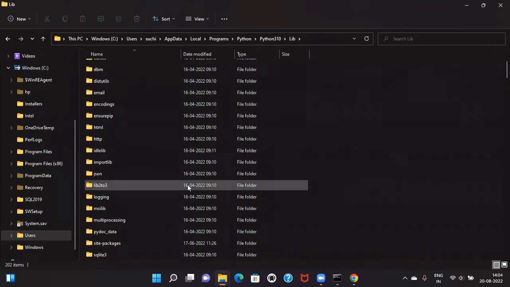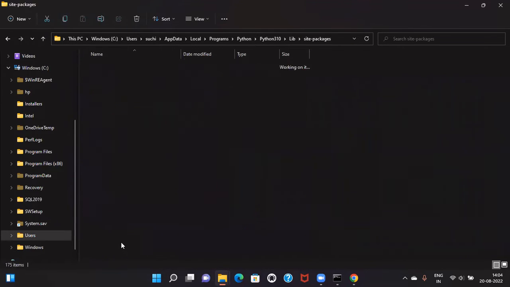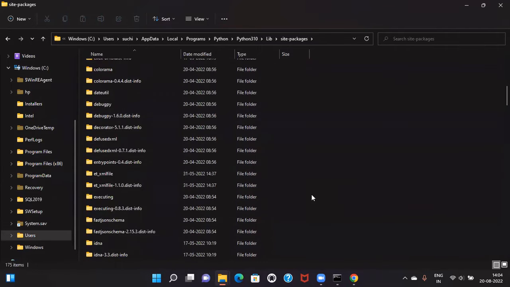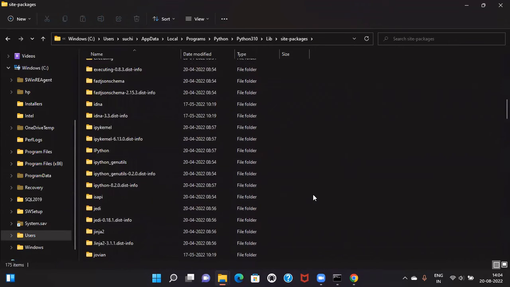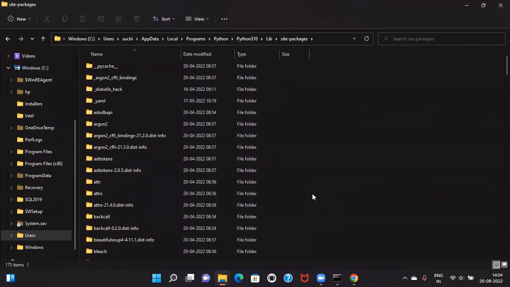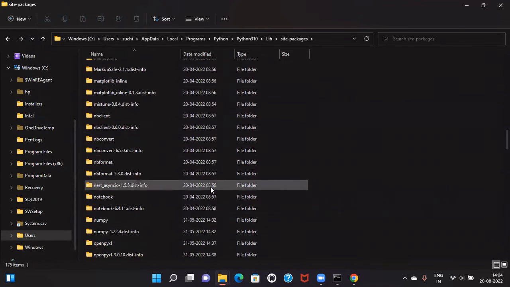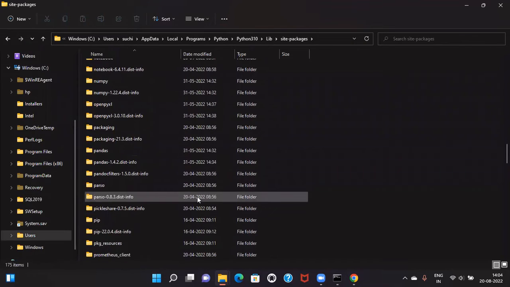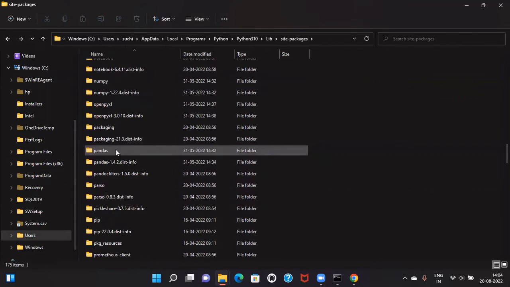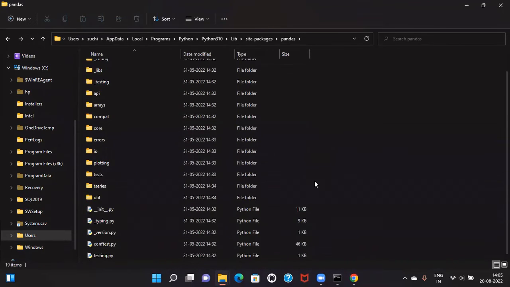So there must be a site-packages folder, inside which I can see the packages which I have installed. So there must be one package, say pandas. Let's find it out. Okay, here is the pandas package. If we open this folder, we will see there is one __init__.py file. So this file denotes that this is a package. This is a Python package.